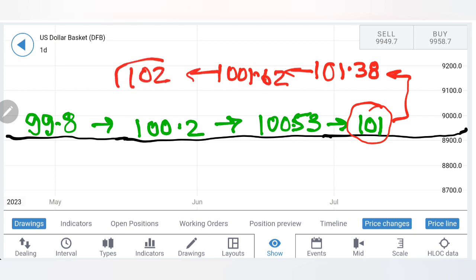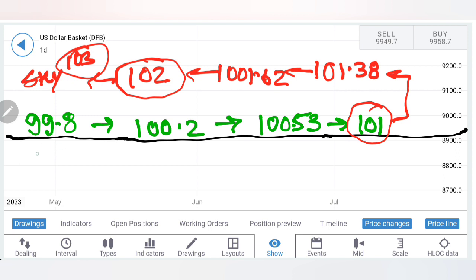Now this is going to be a major milestone. If it breaks past, sky is the limit. 103 I will look forward to breaking, beyond which this should be treated as a complete reversal. I don't see that for the month of July it is going to break past 103 levels or 102 also. It is going to remain very difficult for dollar index.